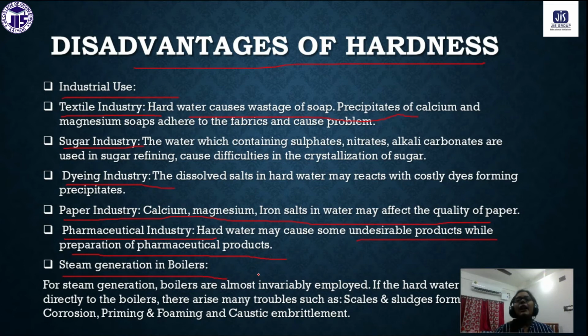A scale will form inside the wall of the boiler, and it will destroy the efficiency of the boiler, and after all the boiler will be damaged. So these are some of the disadvantages of using hard water for industrial purposes.